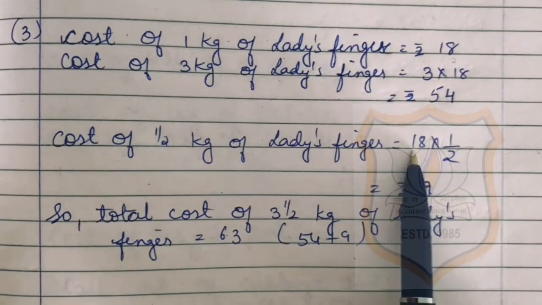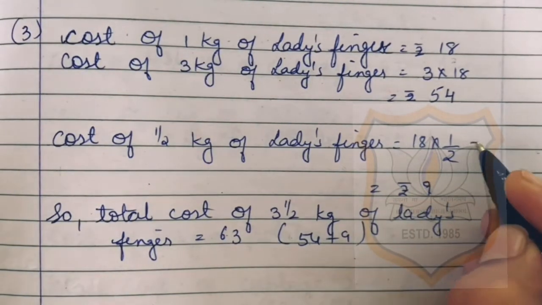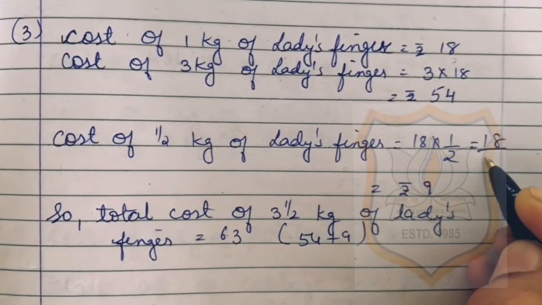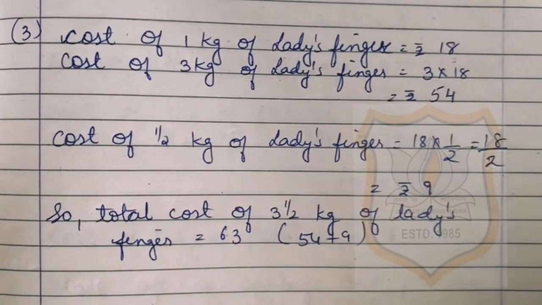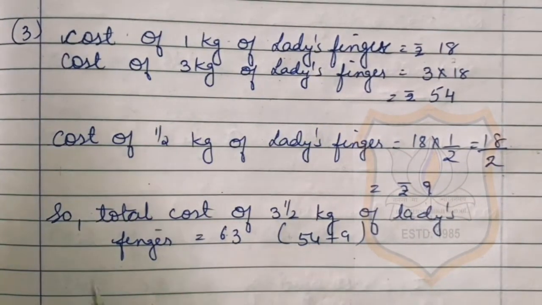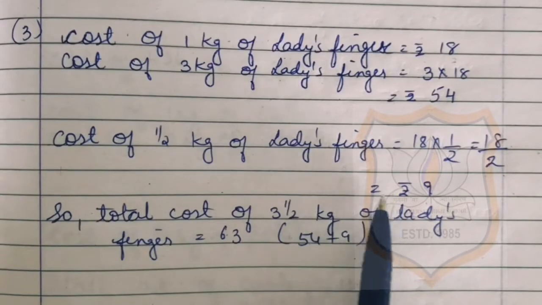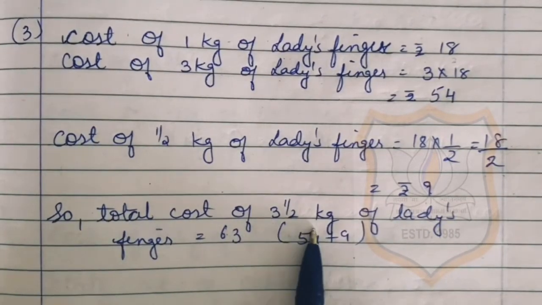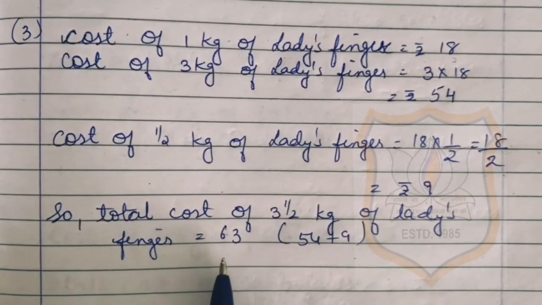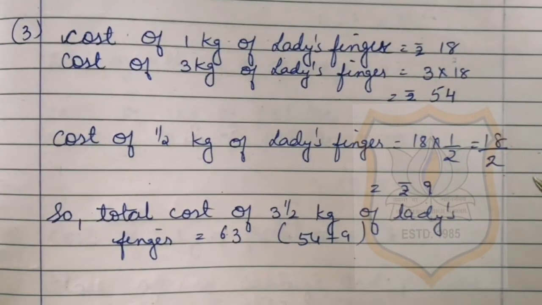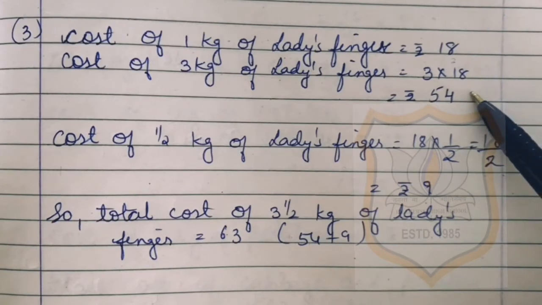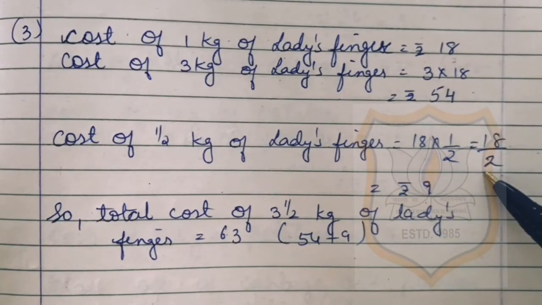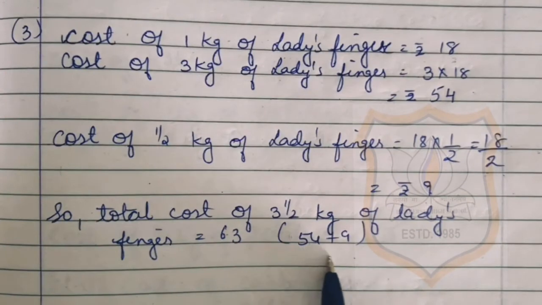By multiplying 18 by 1 we will get 18 and 2 we will write here. By dividing 18 and 2 we will get rupees 9. So the cost of half kg of lady's finger is rupees 9. So the total cost of 3.5 kg of lady's finger is 63. For that we will add cost of 3 kilogram of lady's finger, that is 54, and cost of half kg of lady's finger, that is 9. By adding 54 and 9 we will get 63.